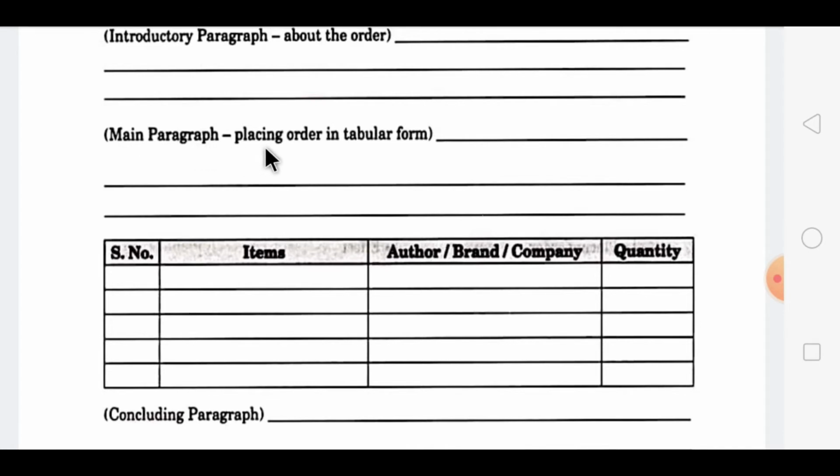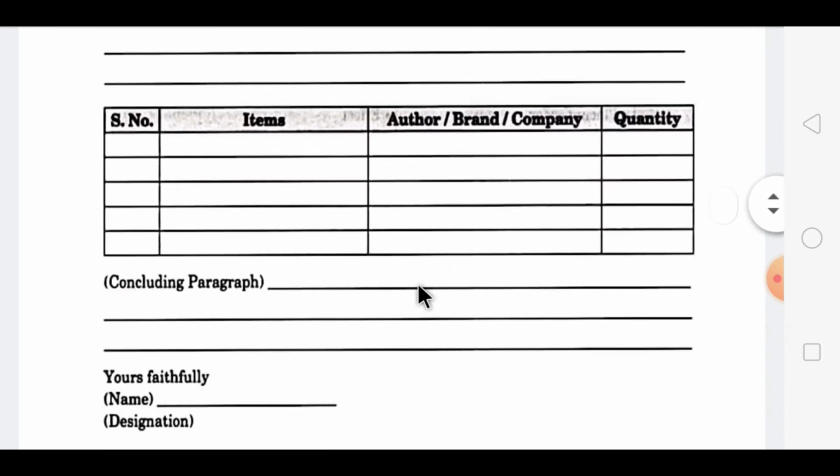In that you have to include the placing of the order in a tabular form, meaning for what all things you want, and that comes in a tabular form. First mention 1 or 2 sentences, and then comes the tabular form: which items you want, which brand it is, and how much is the quantity.